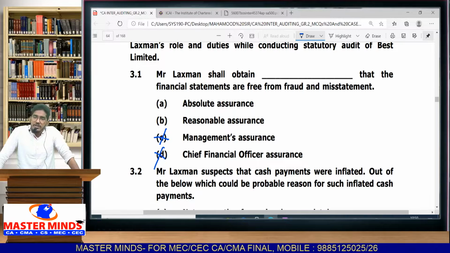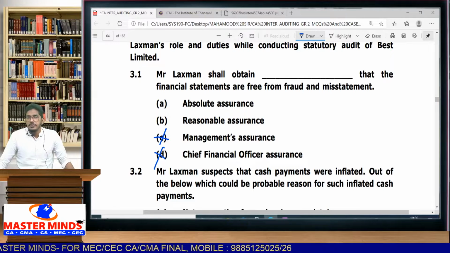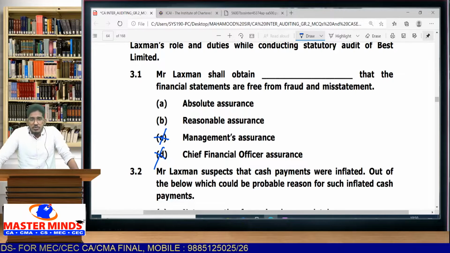What assurance can we expect the auditor to obtain? You only tell me. This we have seen even in the nature, objective and scope of audit chapter. We can expect the auditor to obtain what kind of assurance?